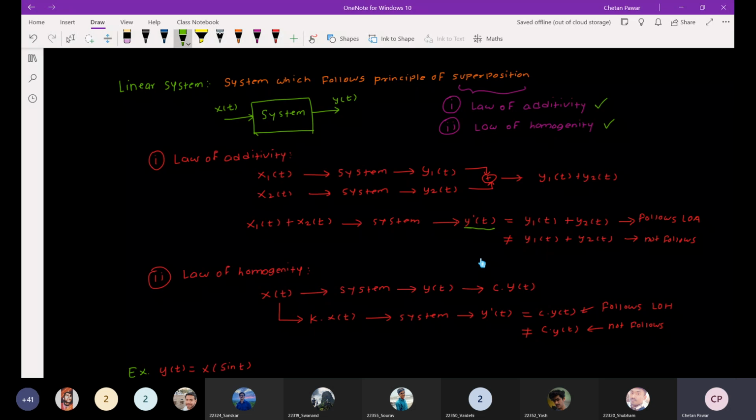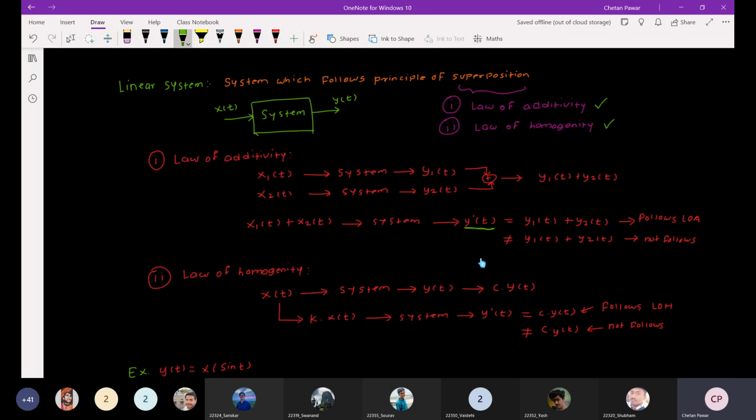If that output is equal to y1 of t plus y2 of t, we can say the system follows the law of additivity. If it is not equal, the system does not follow the law of additivity. So this is the simple law of additivity. After seeing an example, you will get a clear idea about this.